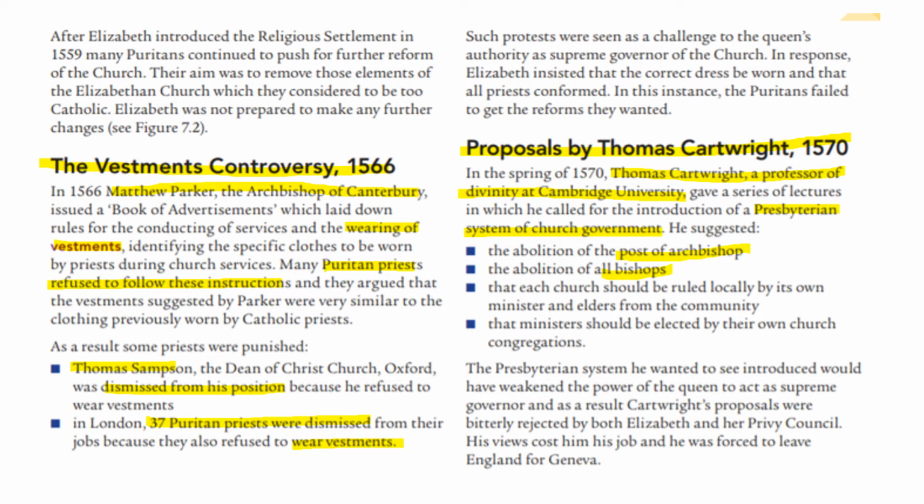Let's make sure that each church should be ruled locally by its own ministers and elders from the community, and that ministers should be elected by their own church. These were ideas that were incredibly revolutionary and ideas that Elizabeth did not like. So the Presbyterian system he wanted to see introduced would have actually weakened the power of the Queen, and it would take away from her power as supreme governor. So we could imagine, as a result, she rejected his ideas